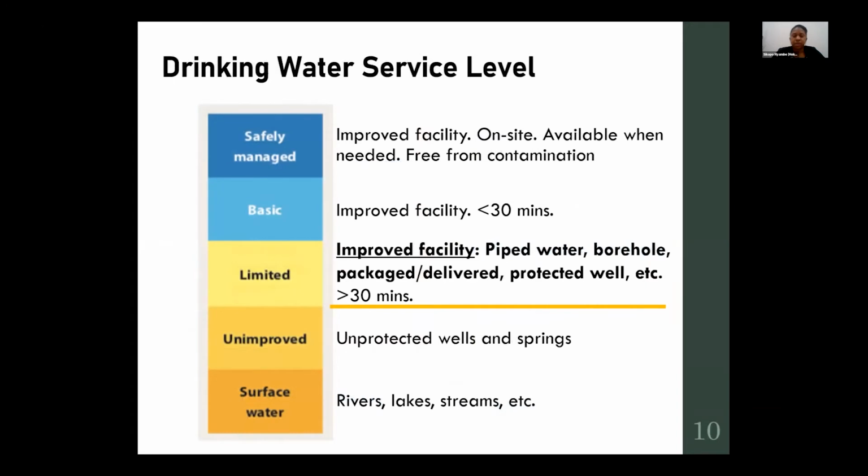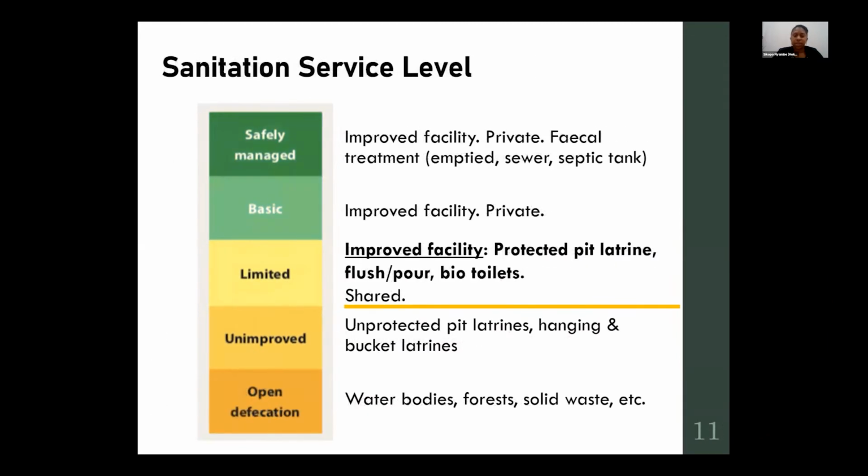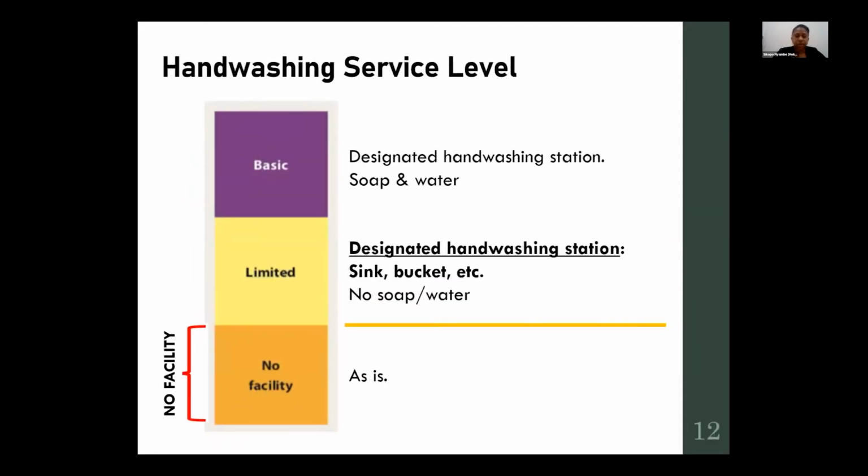So for WASH service levels, we broke it down as unimproved and improved, with an improved drinking water facility being a piped water, borehole, etc., etc. For sanitation, we did the same, with an improved sanitation facility being a protected pit latrine, flushboard toilets, etc. And lastly, for hand washing, we had no facility as is, and a facility which could have a designated hand washing station. Could be a sink, a bucket, whether there was soap or no soap.